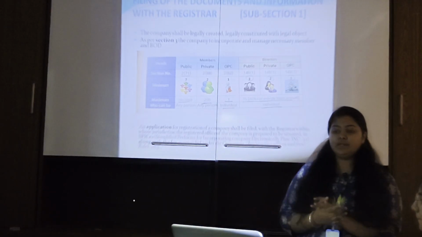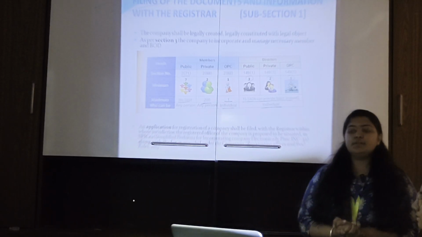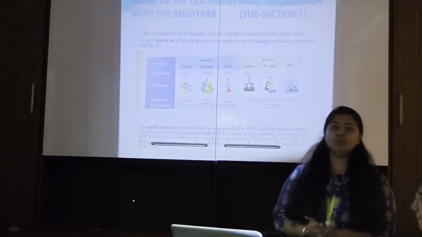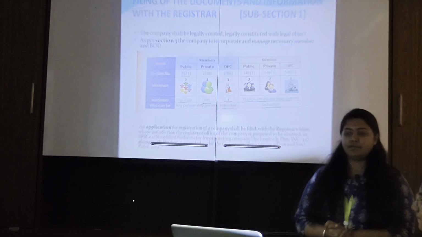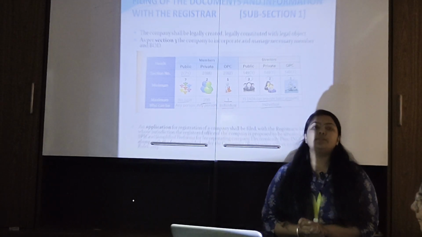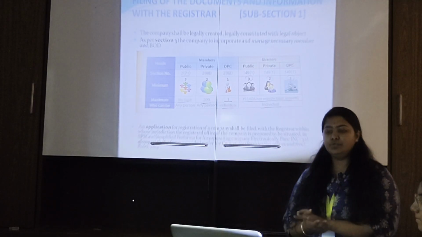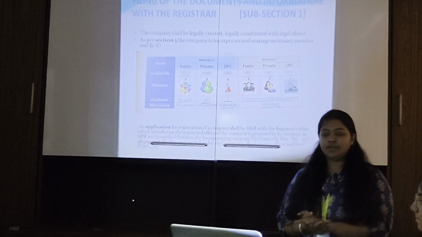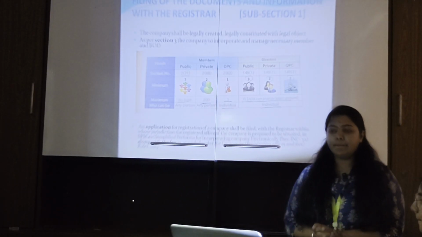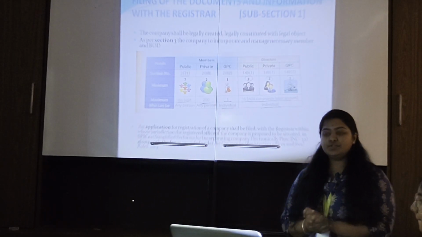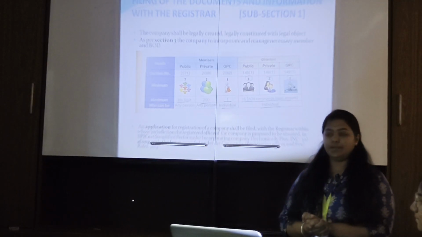Here, the members of a public limited company, as per section 2 subsection 71, the minimum should be 7 and the maximum there is no limit, and any person can be a part of the public limited company. Then private limited company, as per section 2 subsection 68, the minimum number of members should be 2 and the maximum should be 200. Any person can be a part of a private limited company. One person company, that is section 2 subsection 62, minimum 1, and he should be an individual.